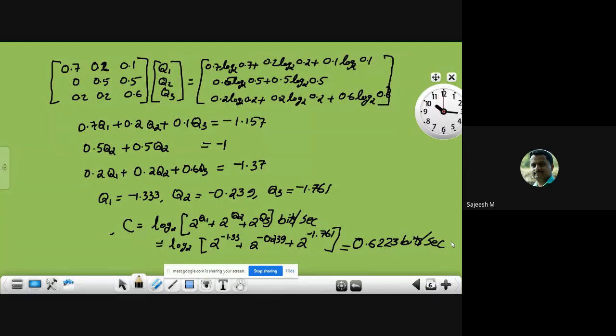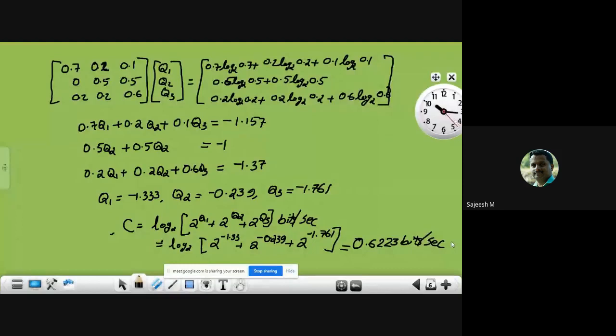That is the channel capacity, we find the maximum value of the mutual information. For that, we will have to find the value of the input symbol probabilities at which the maximum mutual information value occurs. It will take more time for the calculation.